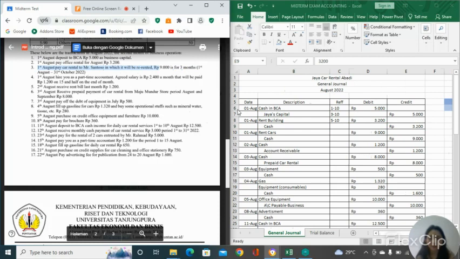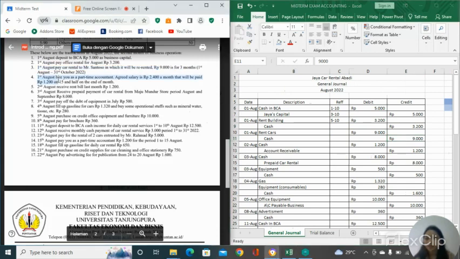Every time we do an expense transaction, it's going to be debit because the rent is increased, and our cash is going to be credit because our cash is decreased. So rent cars debit 9,000 and credit 9,000.